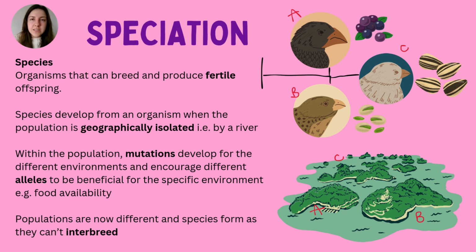So they had different selection pressures, they had different environments, and therefore they had different mutations which had occurred because of the environments that they were in. So certain species, like the ones I've labeled here, A, B, and C, they had different food available on those islands, and this caused different mutations to develop. This caused them to change their phenotype and change, for example, the structure of their beak, so that they could consume that food. And the ones that had the best adaptation for those different types of foods, like the seeds or the berries, were the ones that were able to pass on those genes to survive, and therefore they became more prevalent in that environment, and the population started to grow and develop and change.